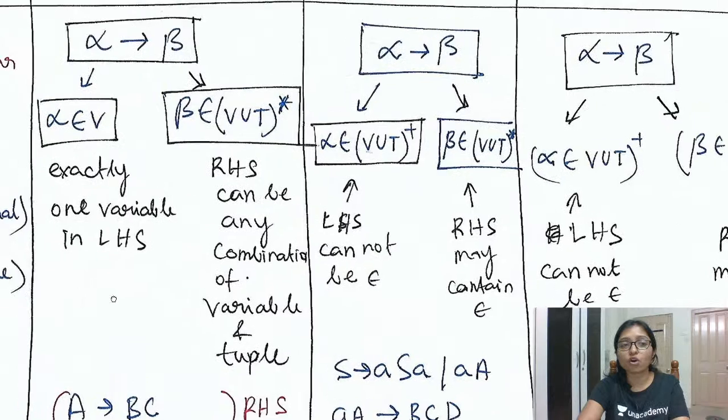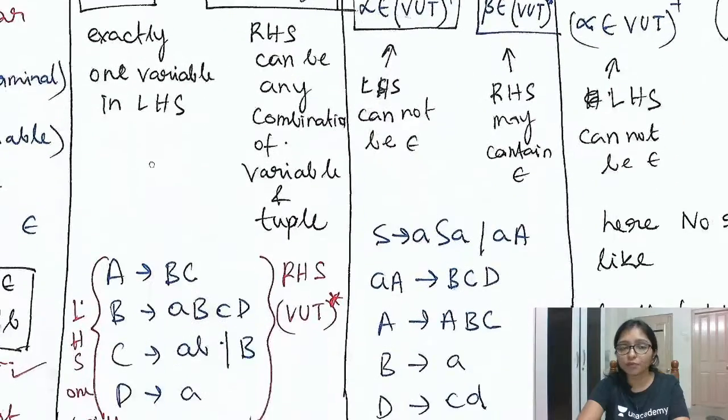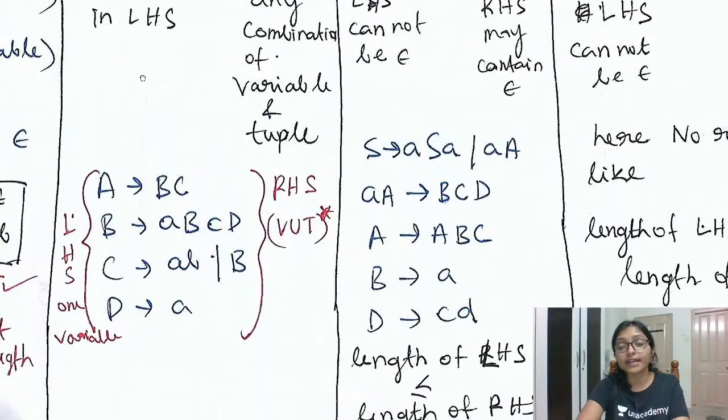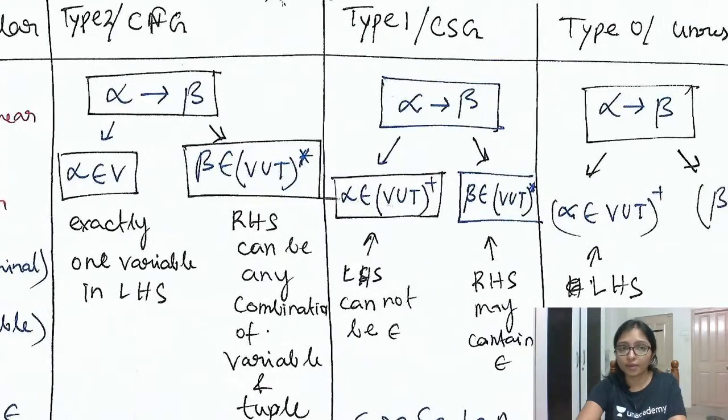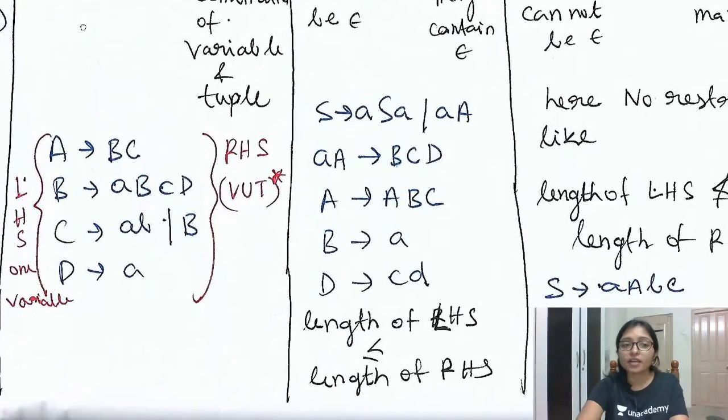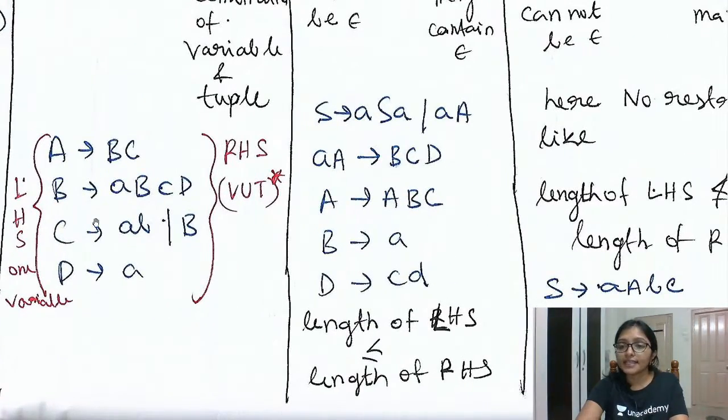You have to check only the left hand side for the type 2 grammar, that is the context free grammar. See, in the left hand side there is only one variable, that is the capital letter. If this is like that, then it is clearly the context free grammar or the type 2 grammar. Got it? Is it clear?